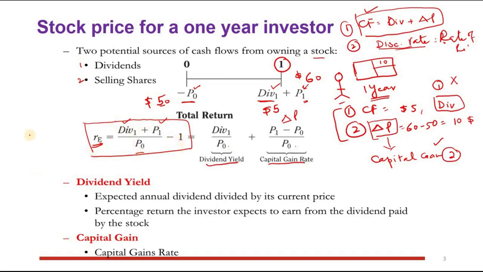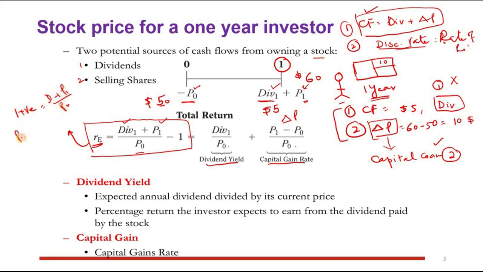Okay, so what if I ask you, can you find me the price from this formula? You will say yes, we can do that. So it would be equal to, let me do that, 1 plus RE is equal to dividend plus P1 divided by P0, right?